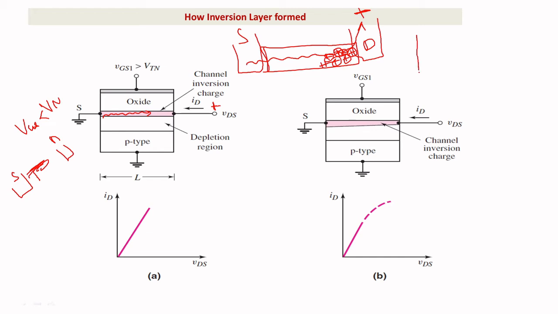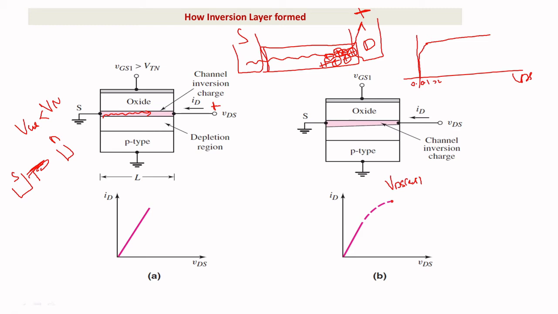For example, consider this is your VDS. When VDS is 0, 0.1, 0.2, the current is rising. At one moment, what happened? It saturated. Why? Because of the force of attraction, a large number of electrons move away and leave behind the positive charge carriers. These left-out charge carriers act as a depletion region. It does not allow the active charge carriers, the electrons, to move further to the drain terminal. This happens because of increasing VDS. When it reaches a certain point, that is the flat end, we call that point VDS saturation.